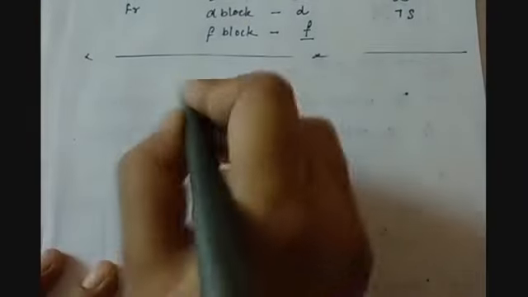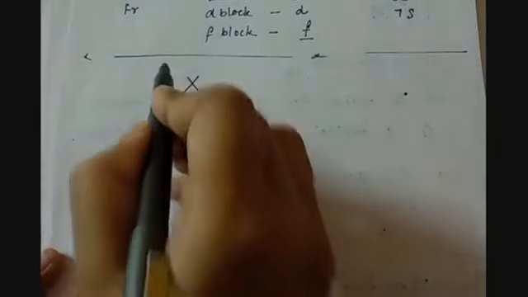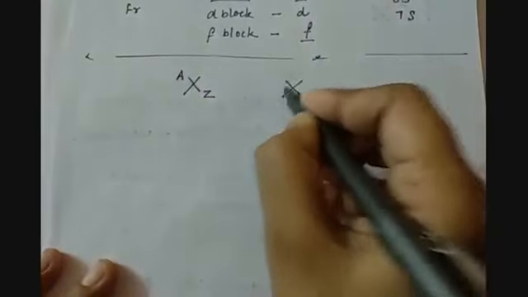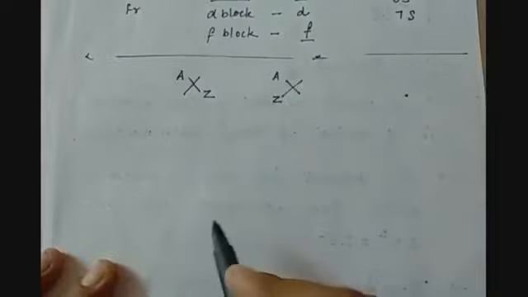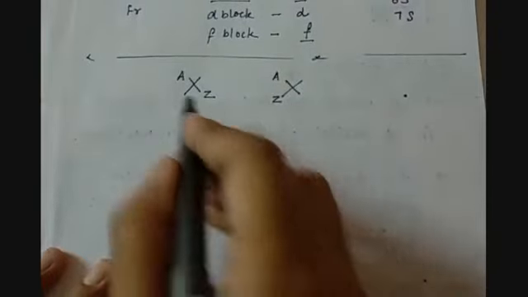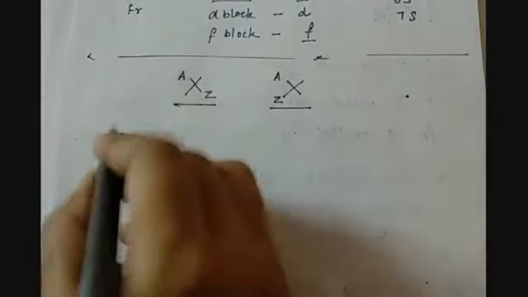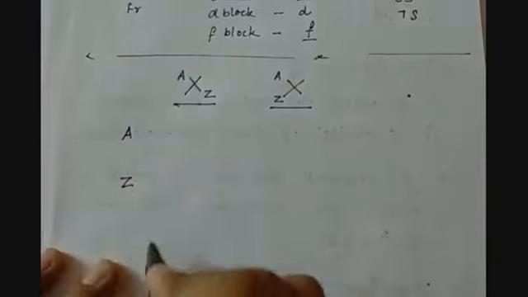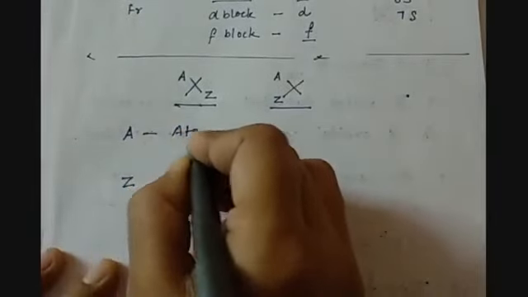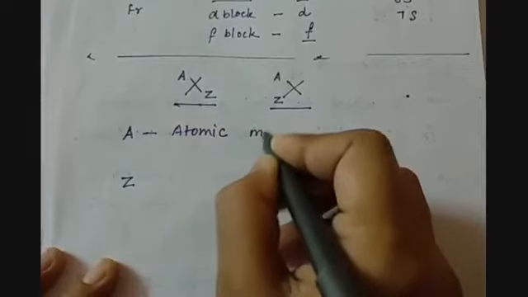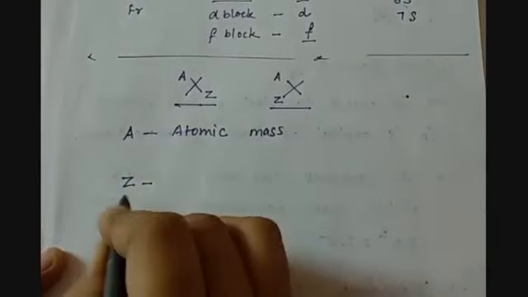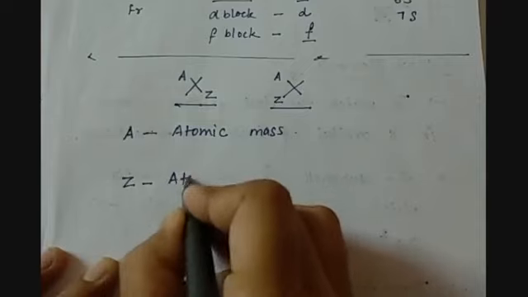For any atom, if I represent the atom with the symbol X, the notation is written with A and Z. What is A here and what is Z here? A is the atomic mass number, where Z is the atomic number.